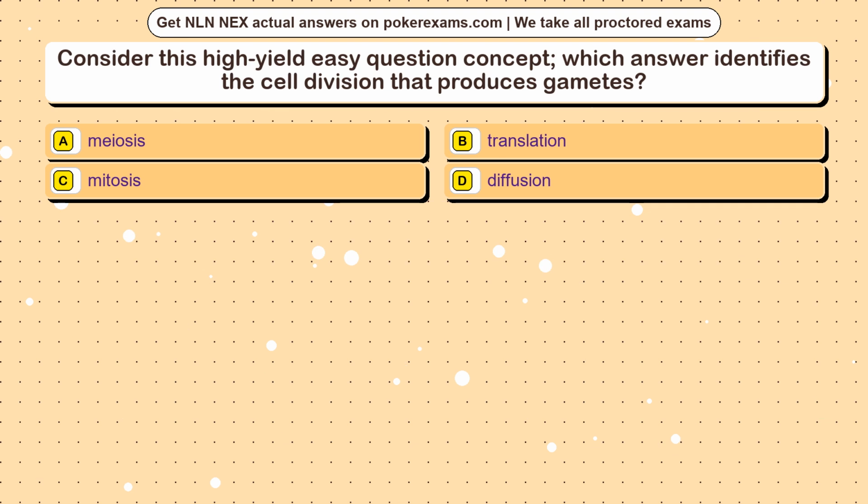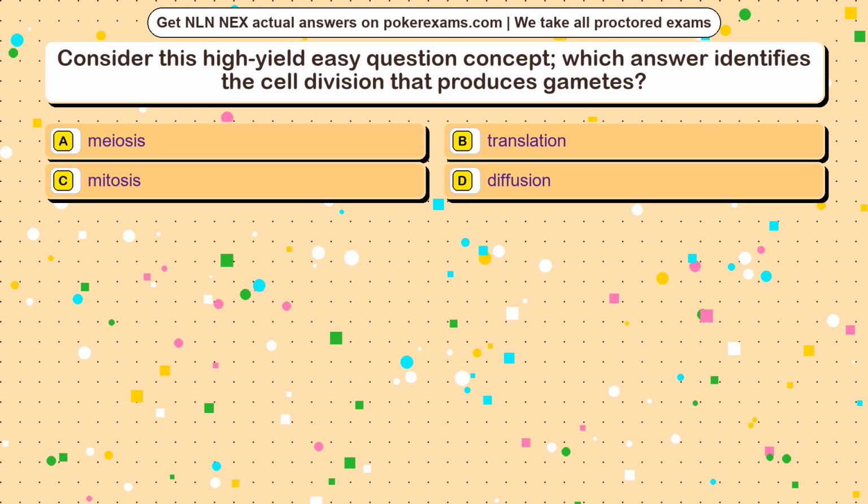Question 18. Consider this high-yield easy question concept. Which answer identifies the cell division that produces gametes? Option A, meiosis. Option B, translation. Option C, mitosis. Option D, diffusion.